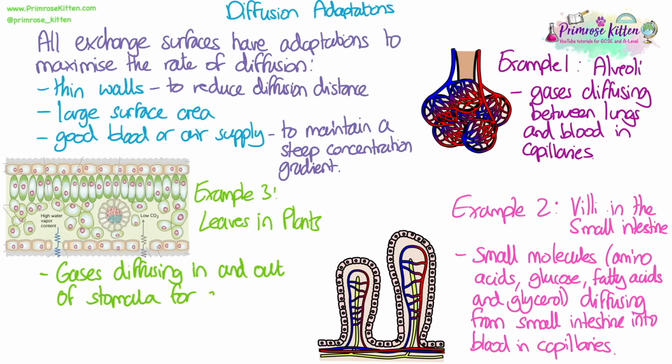And finally, leaves in plants. This is where gases will be diffusing in and out of the stomata and into the spongy mesophyll tissue layers, where they will be exchanged with cells that are carrying out respiration and photosynthesis.